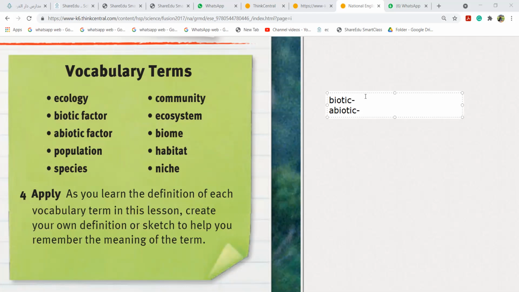Malak, give me an example of abiotic. Ghalia said bird, which is biotic, that's correct. I want an example of abiotic.